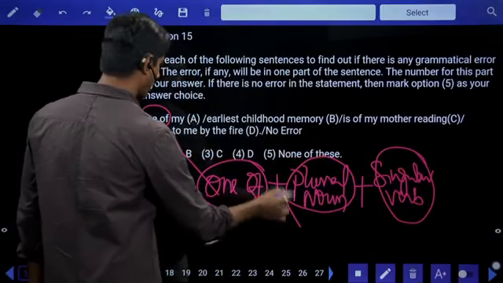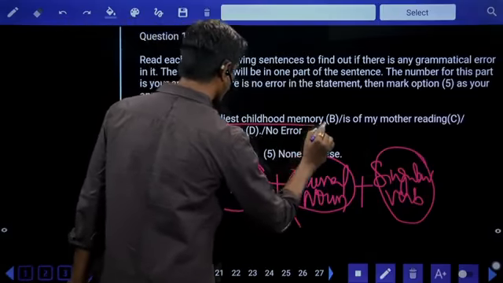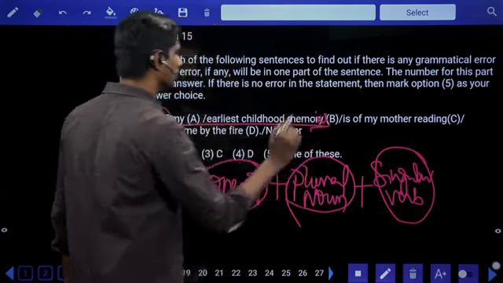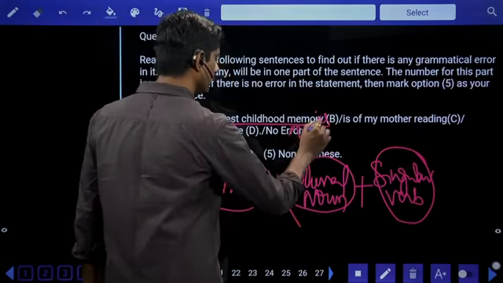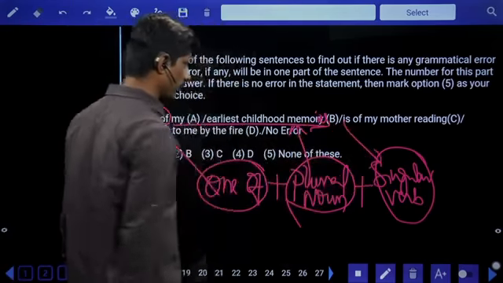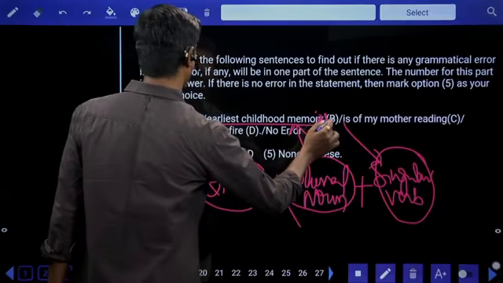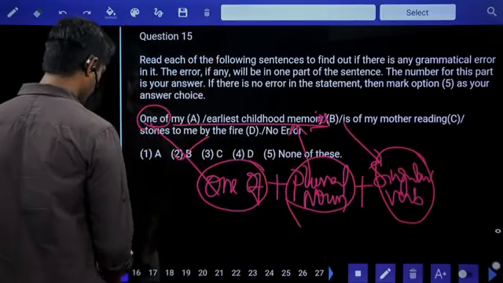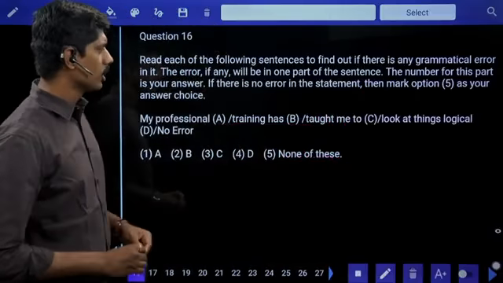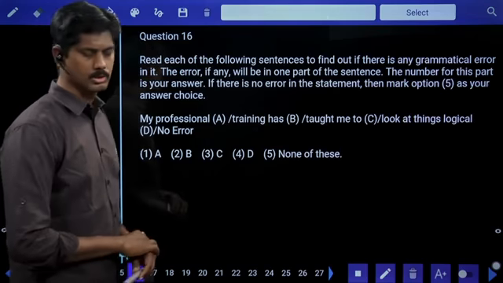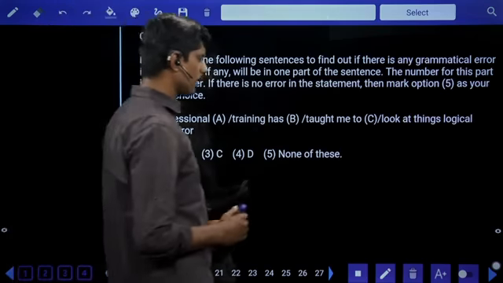I require plural noun. My earliest childhood memories. One of my earliest childhood memories. This should be in the plural. And is singular verb, no problem. Therefore, error is in the B part, second part, memories, it should be. My professional training has taught me to look at things logical. It should be like this.